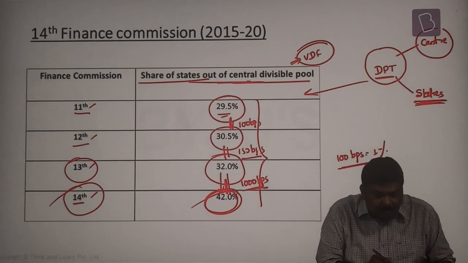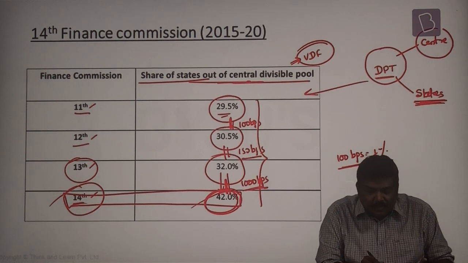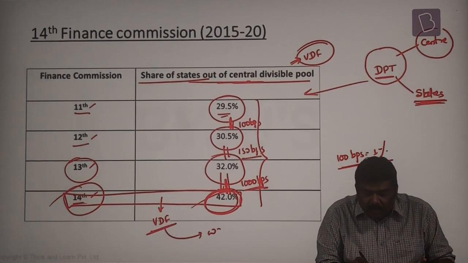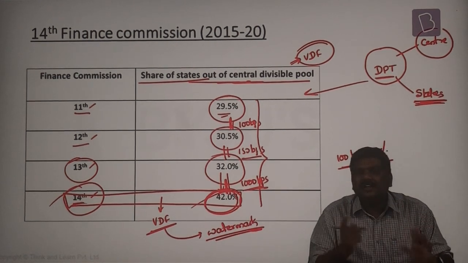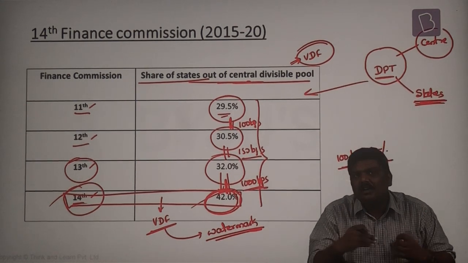That is the reason many books mention that the recommendation of the 14th Finance Commission, specifically the vertical devolution formula, is a watermark in the evolution of transfers between the center and state. Because this kind of sudden jump in the transfers was not seen earlier.